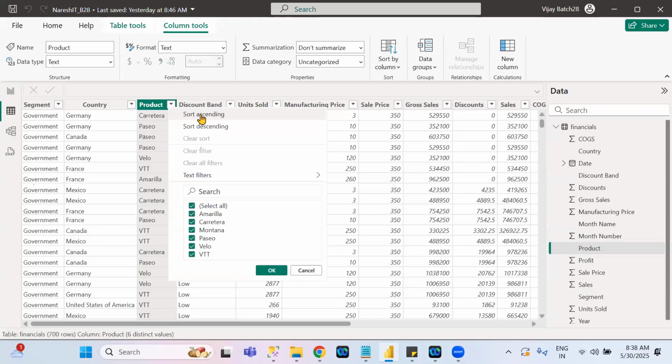Which one will come first? Some people are saying G, some people are saying F. Which one is correct? First F. You know the order for A to Z, right? Okay. First F will come, after that G. If it is ascending, F comes first, then G. If it is descending, G comes first, then F. Like that it will be sorted.